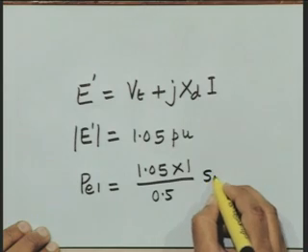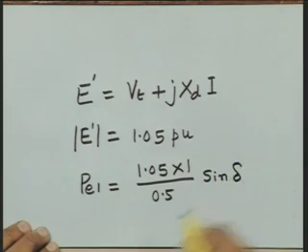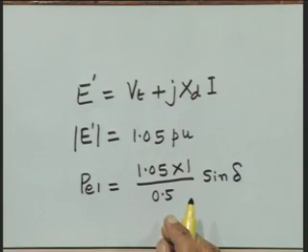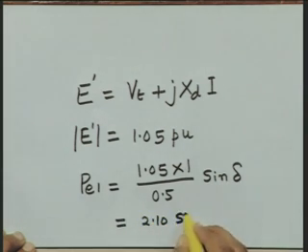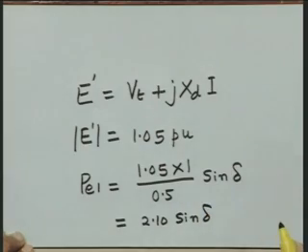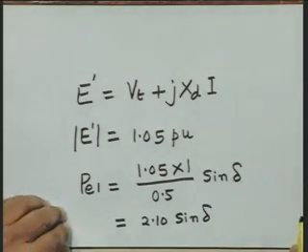Sin delta here now, because when we talk about the relation with power considering the terminal voltage of the machine, we wrote alpha. Now delta is the angle, and therefore the pre-fault power angle characteristic is now 2.10 sin delta. These steps are extremely important. We may have to follow similar steps for a multi-machine system also.